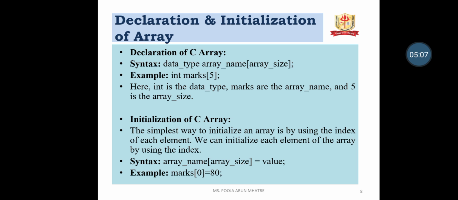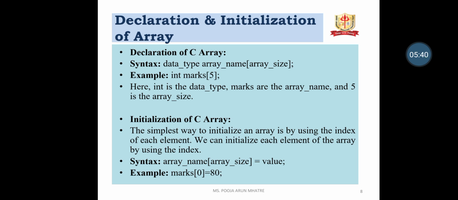Declaration and initialization of array. Declaration of array: declaration means we just have to declare the array name and its data type. So the syntax is data type, array name, and in square brackets we give the size of the array. Example is int marks[5]. So here int is the data type, marks is the array name and 5 is the array size.